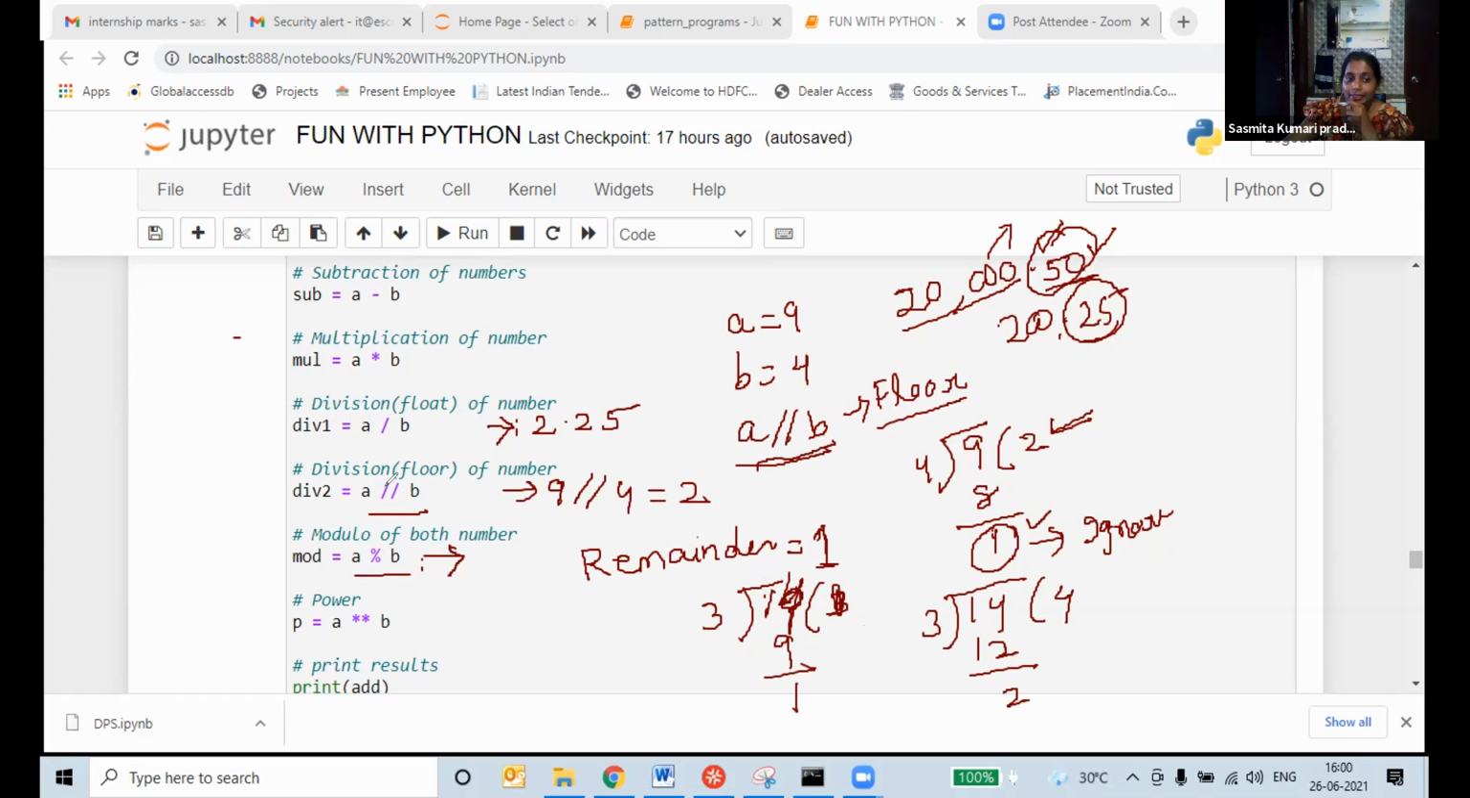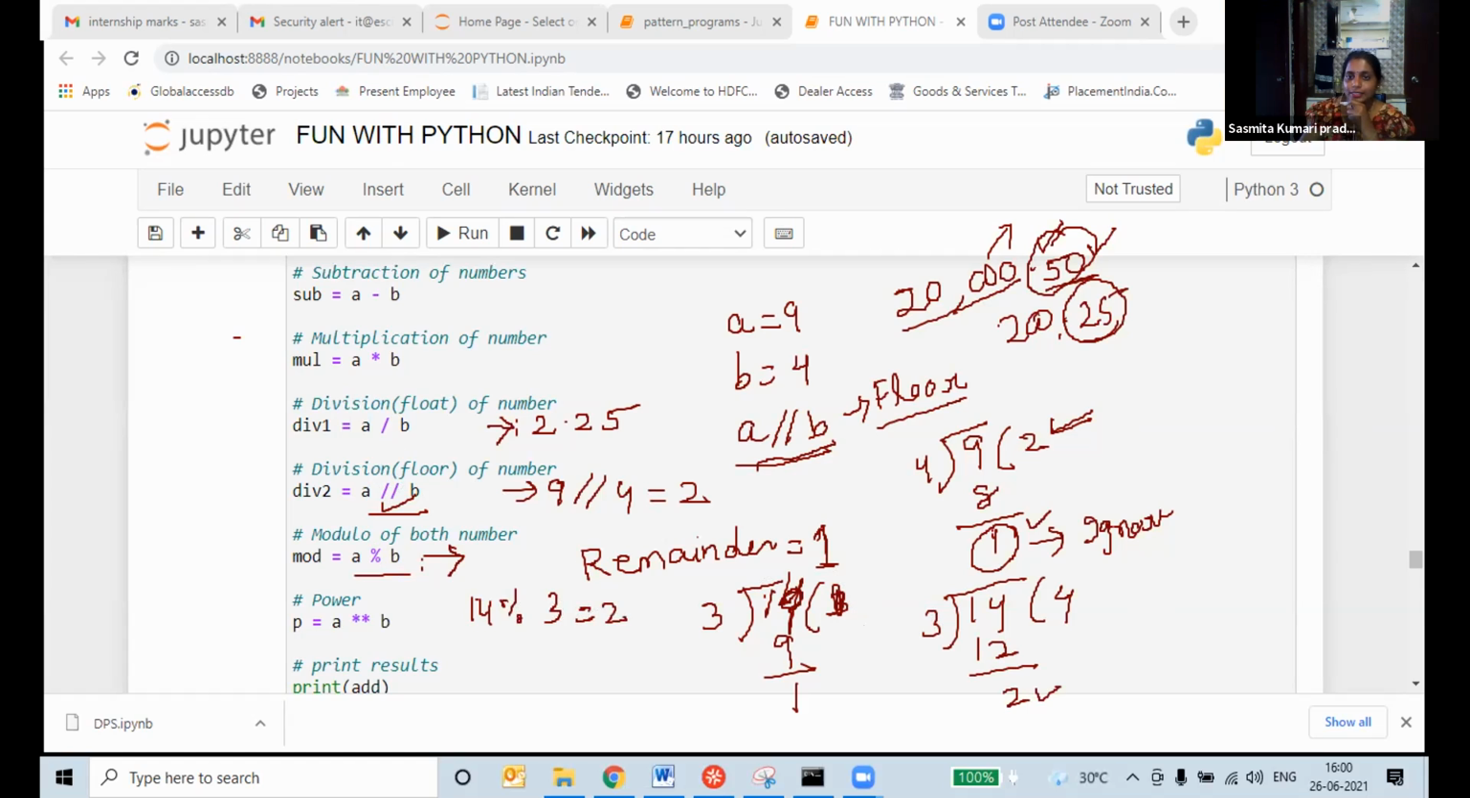In this floor division we will ignore the remainder. And with this modulus, if you divide 14 modulus 3, you will get only 2. Only the remainder you will get.